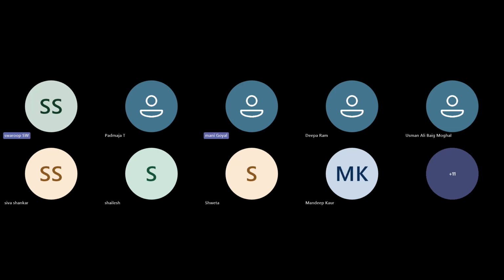Madhusudan, you have asked if using VS Code will create any difference. I don't see any differences, Madhusudan. It will be similar only.